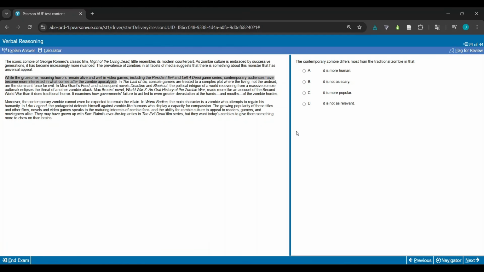In The Last of Us, console gamers are treated to a complex plot where the living, not the undead, are the dominant forces for evil. In Mira Grant's Feed and subsequent novels Deadline and Blackout, the political intrigue of a world recovering from a massive zombie outbreak eclipses the threat of another zombie attack. Max Brooks's novel World War Z, an oral history of the zombie war, reads more like an account of the Second World War than it does traditional horror. It examines how government failure to act led to even greater devastation at the hands and mouths of the zombie horde.